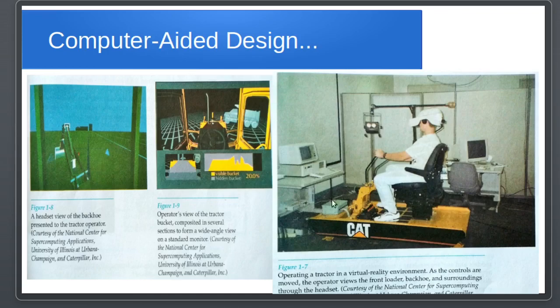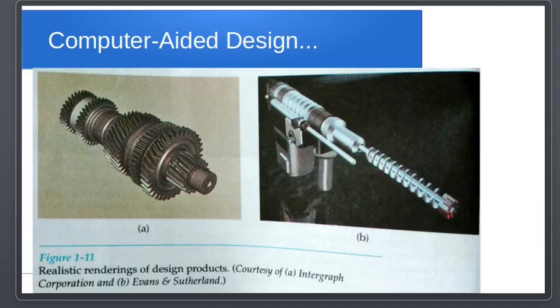Not only this, you can also design it with perfect colors to give it a real look. We call it rendering, where you can color it nicely with exact polish and shine, which will be helpful in demonstrating the product in the market.